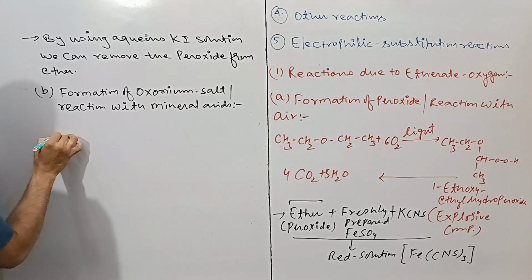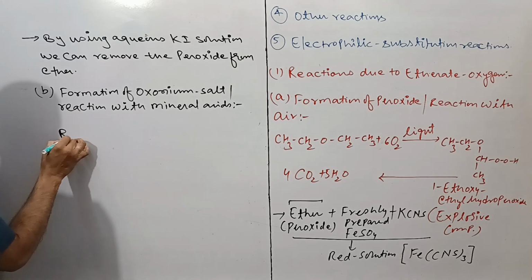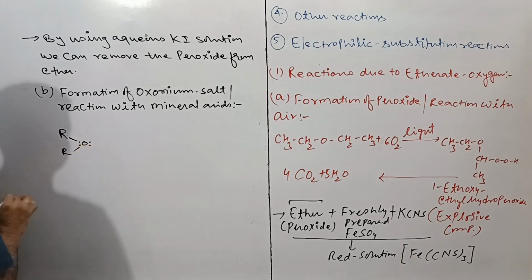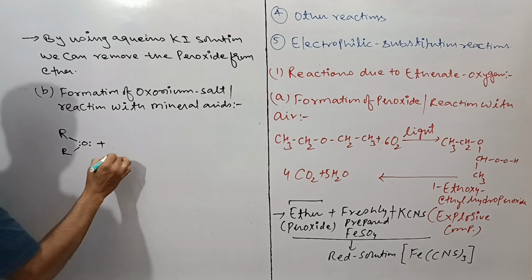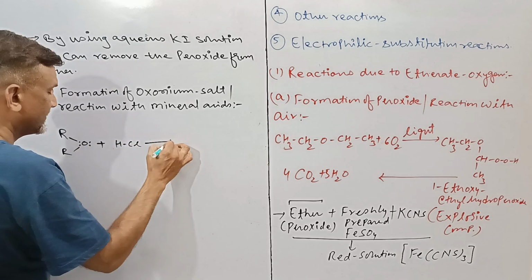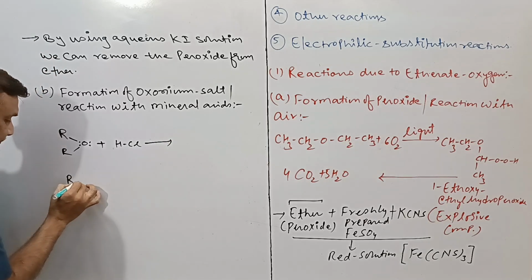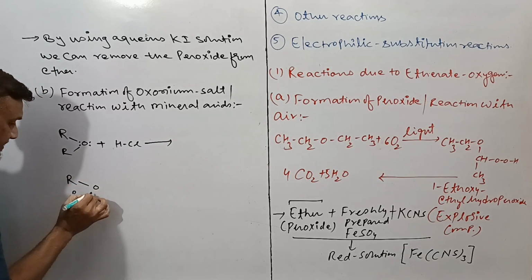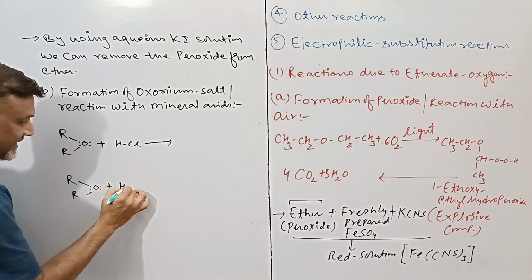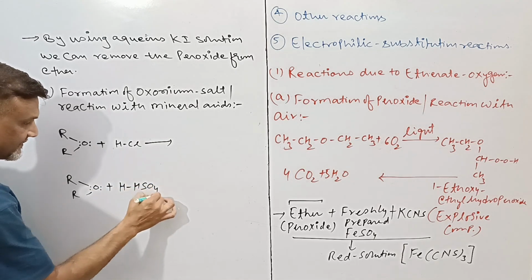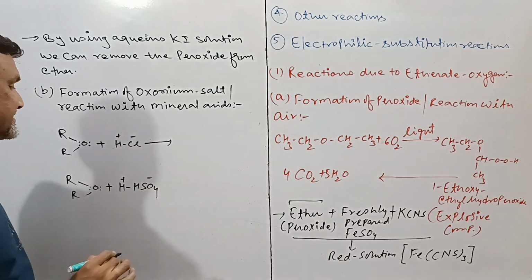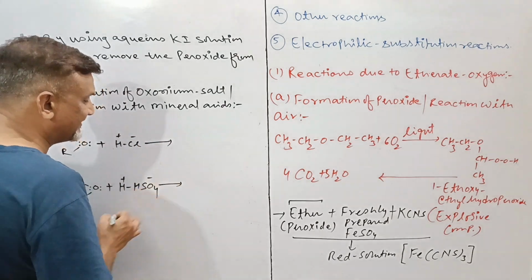If you take any kind of ether, ROR, then due to the presence of lone pair of electrons over the oxygen, whenever it reacts with HCl or H2SO4, it gains the proton of that acid, and we have discussed in 11th that whatever gains a proton acts as a Lewis base.